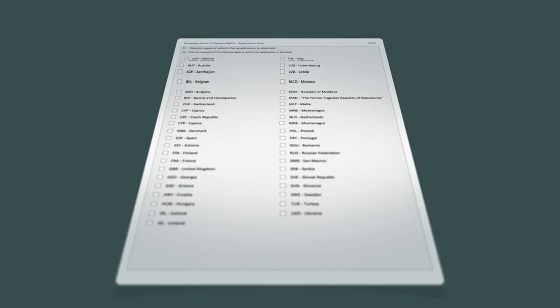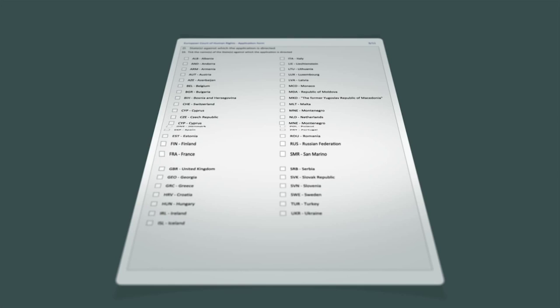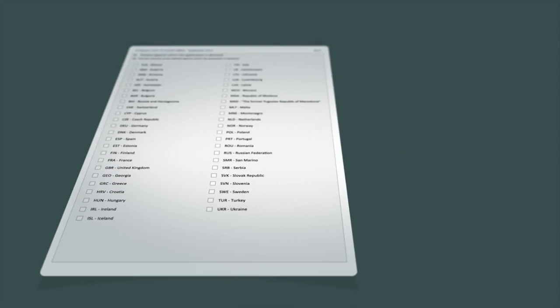Specify the state or states against which you are lodging your complaint. They must be states which have ratified the Convention. Here is a list of those states.